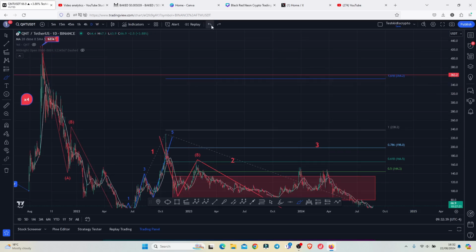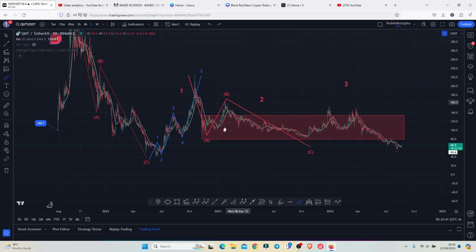We also need to have in mind that QNT is at a risk of giving us a reset of the bear market lows after breaking to the lower side of this red target area. So I expect QNT to give us a bounce back into this red target area and to give us even more impulsive movements in the next coming days. And in case we don't see such a scenario, then there are high chances that we can easily see a reset of the bear market lows and also give us that risk of putting in place new bear market lows here on the QNT chart.